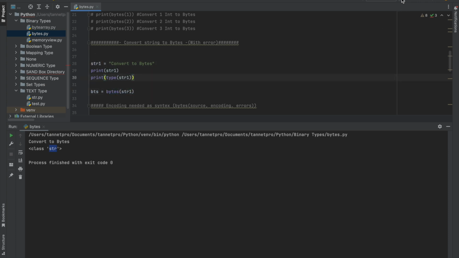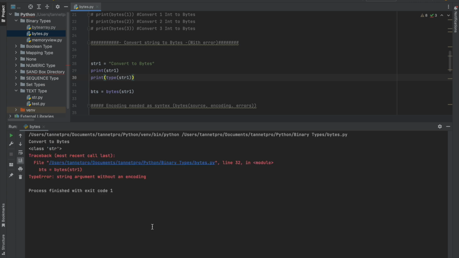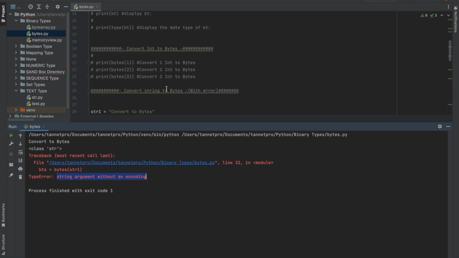So what is happening? As expected, it is giving one error: string argument without an encoding. See here, I converted the integer, right?